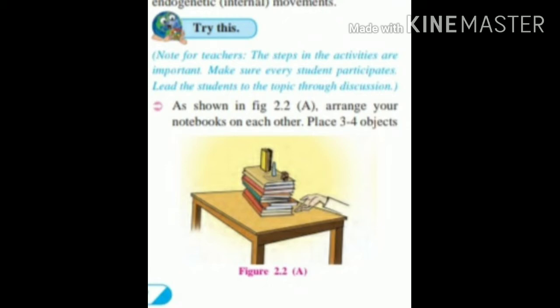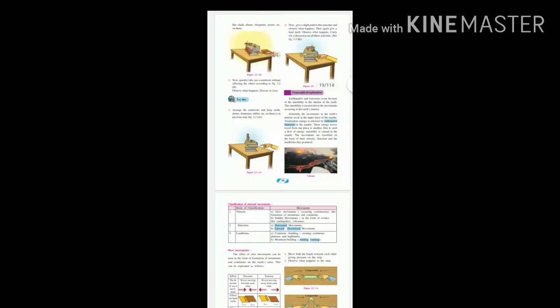Now, children, let us see a small activity. Some notebooks are placed on a table, and on them we have kept some objects, like a duster or a chalk piece. If we remove a notebook from in between, the other notebooks will shake, and the objects kept on them will fall.